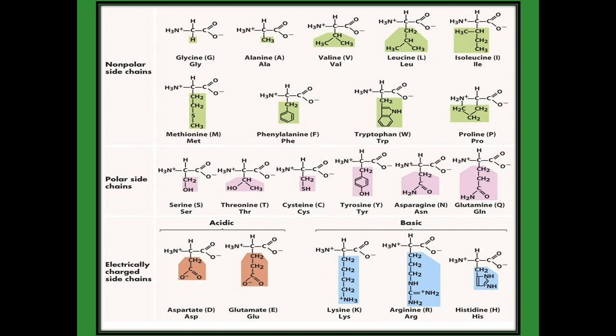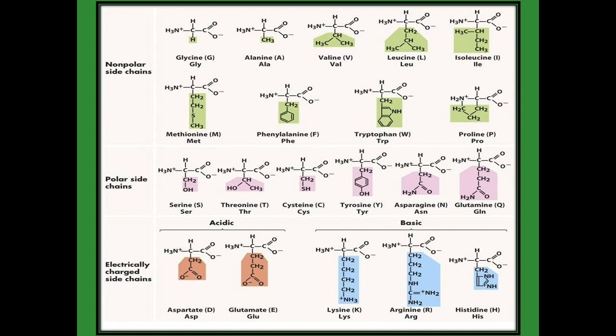Valine is instead of R, isopropyl. Leucine, symbol is L, three letter code LEU. Instead of R, we are going to add isobutyl. Isobutyl is added, means that is called as leucine.